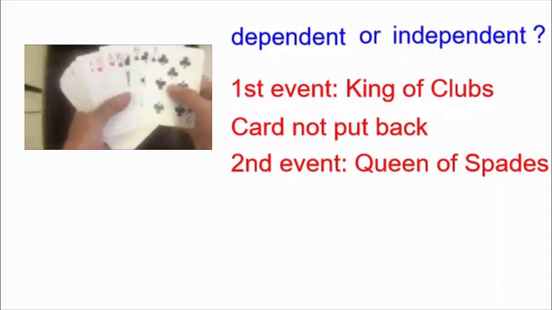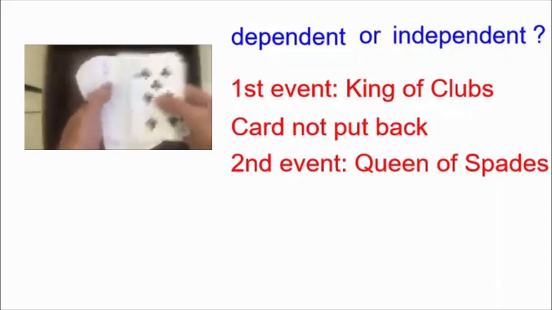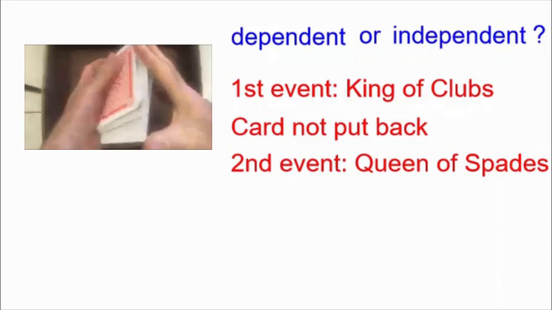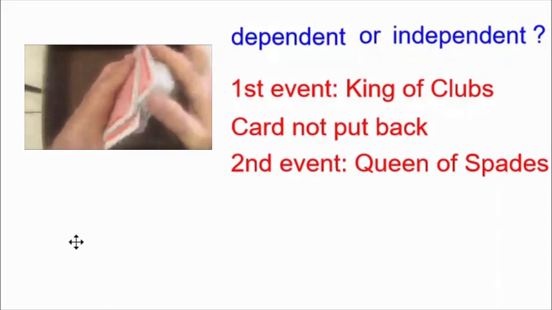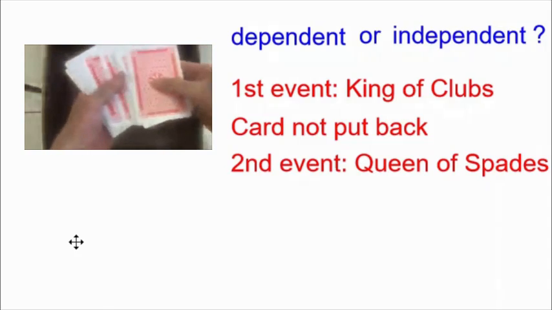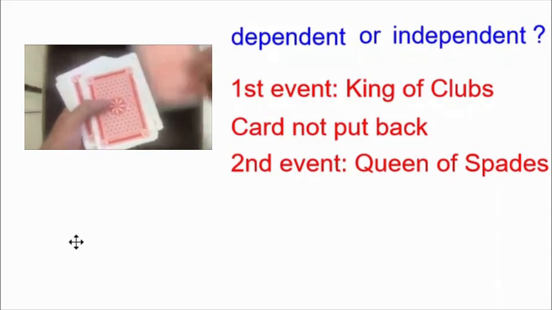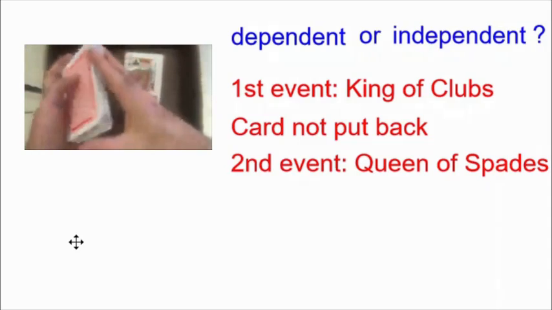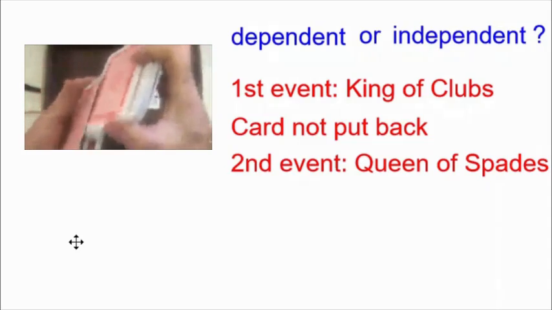Here we have a large deck of cards that has been shuffled. The jokers have been removed. And we're going to pull a card. Shuffle them a little bit more. And then I will randomly pull a card. And it's the King of Clubs. I'm not putting the card back, and I'm going to do a separate event.